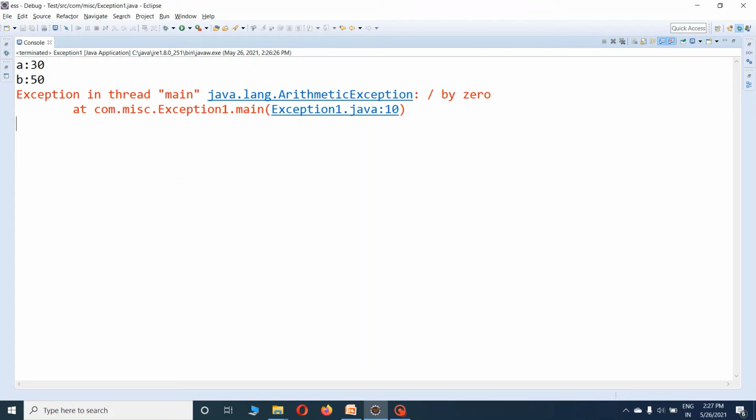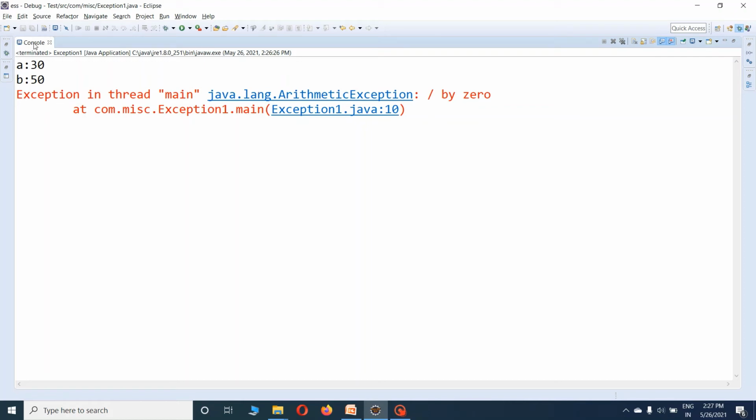So what kind of exception is there? It is an arithmetic exception. What exactly happened over here? Generally this method creates an object known as an exception object and gives it to the runtime system, that is, the JVM. The exception object contains the name of the exception, that is ArithmeticException, and the description of the exception. As we did not handle the exception, it terminated the program abnormally and the rest of the statements were not executed. To avoid it, we have to handle the exception. So this is the need for exception handling.